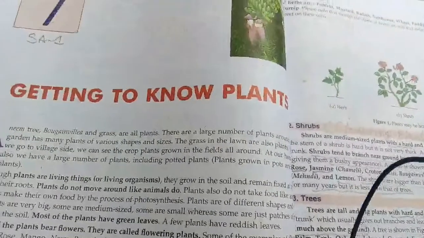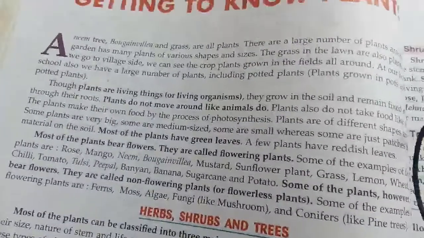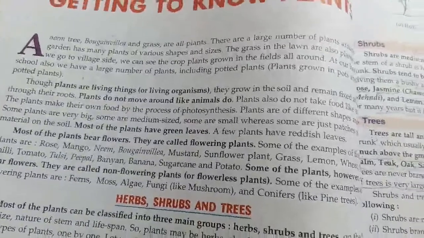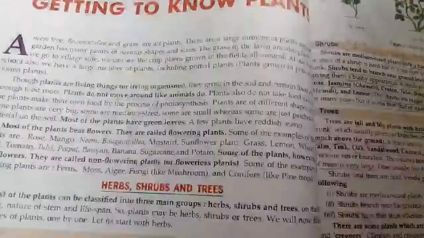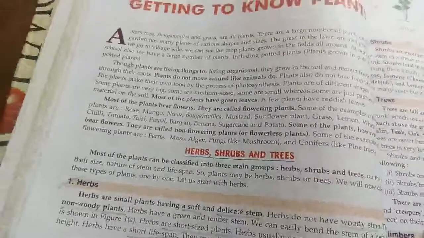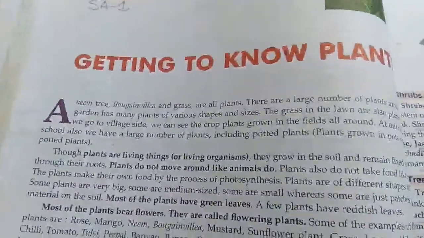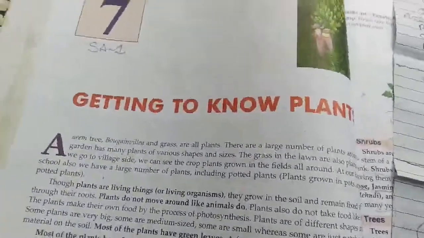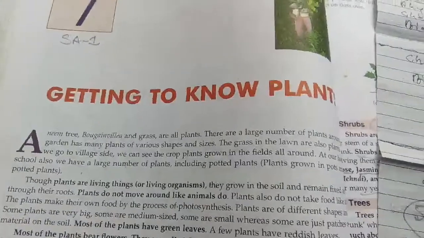Now before going to the chapter, I want to tell you that you got your midterm syllabus. In the midterm syllabus, you know that there are 6 chapters: chapter number 2, chapter number 3, chapter number 4, chapter number 5, chapter number 7, and chapter number 10. One thing you must note is that assignment will come from chapter number 3 and 7. MCQ will come from chapter number 2 and 10, and oral will come from chapter number 5 and 4.